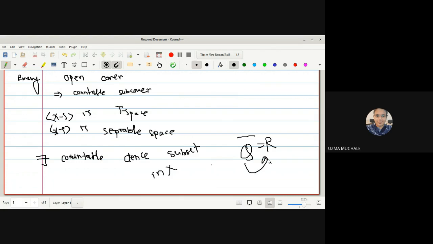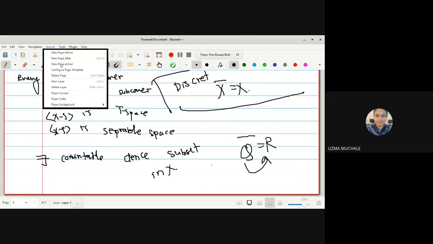The discrete topology is itself a separable space, because in the discrete topological space X bar is equal to X. What happens in the discrete topological space? X bar is equal to X, right? We had found limit points earlier. Again, being a separable space is a topological property. I will simply write down the statement because you have to prepare for the exam.